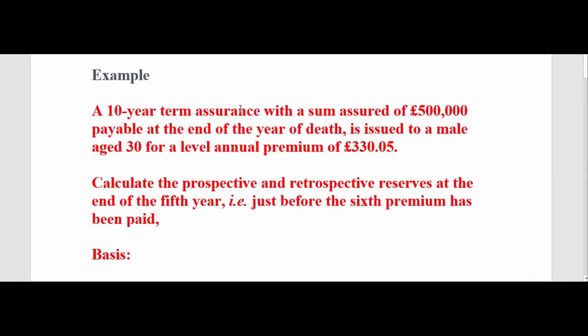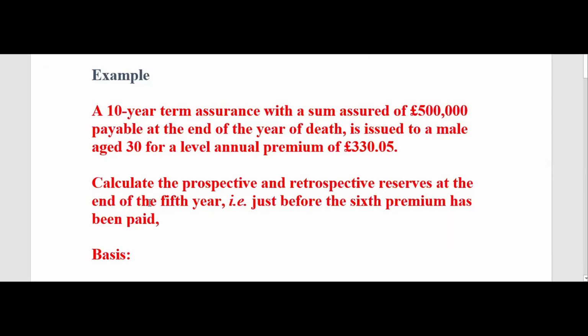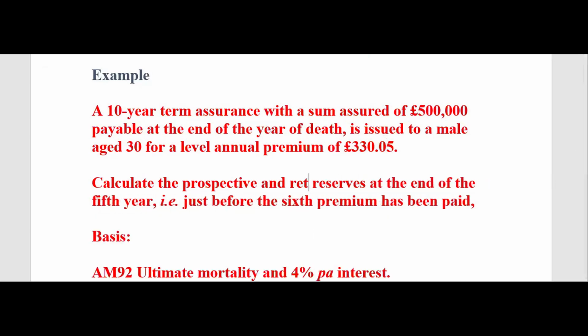A 10-year term assurance with a sum assured of 500,000 payable at the end of the year of death is issued to a male life aged 30 for a level annual premium of 330.05. This is given, otherwise you can find it. Not a problem. You can solve the equation of value and find the premium. Calculate the prospective and retrospective reserve. As I said, you will not be requiring the retrospective reserve here.